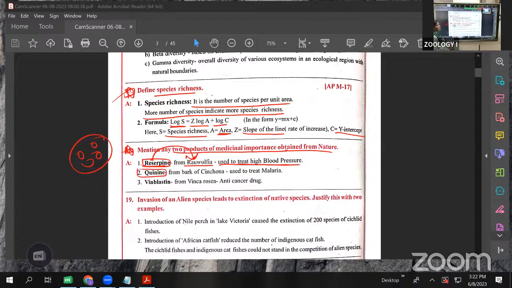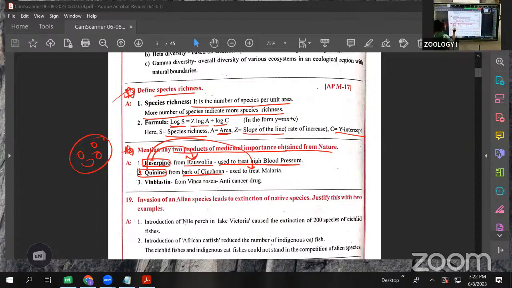Quinine is also a chemical, an alkaloid. We get this chemical from the bark of the cinchona plant. It is used for treating malaria fever. That chemical is obtained from the bark of the cinchona plant.